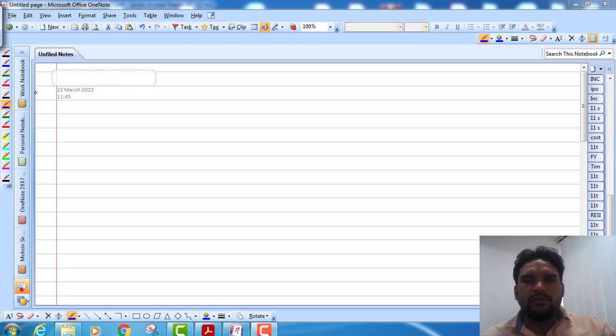So in goodwill, till date we have completed 3 methods of goodwill. First is average profit method. Second is weighted average profit method. Third is super profit method.